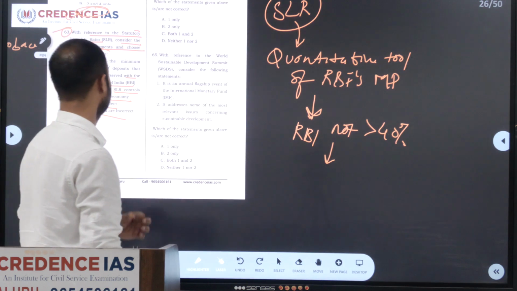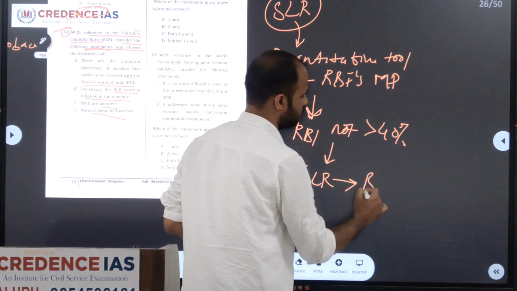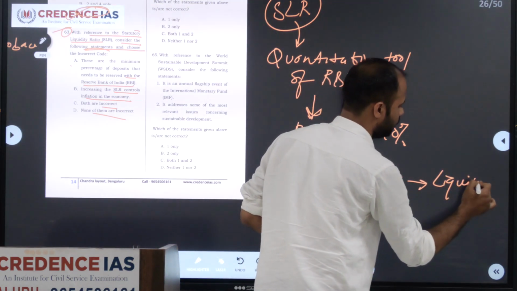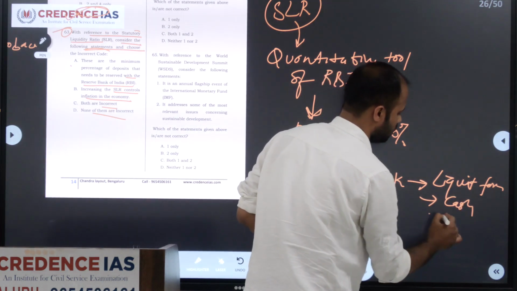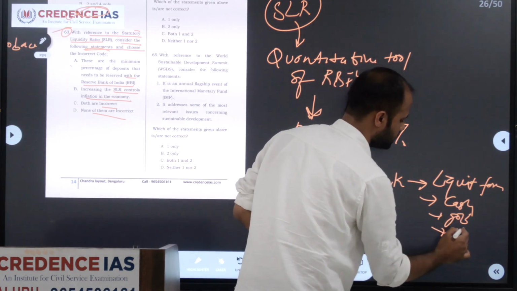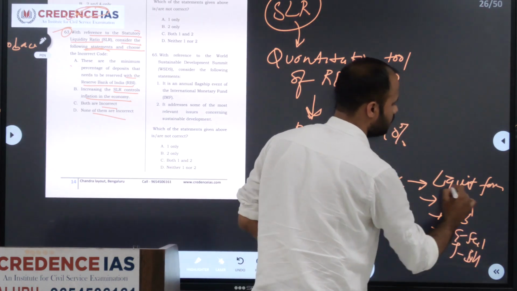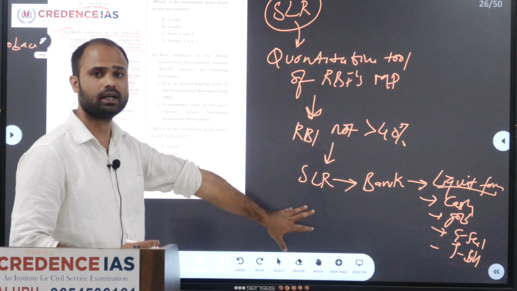So this SLR should be kept within the bank itself, in liquid form. What is this liquid form? It is cash, gold, government security, treasury bill. All these are liquid forms of cash. So SLR has to be kept within the bank.